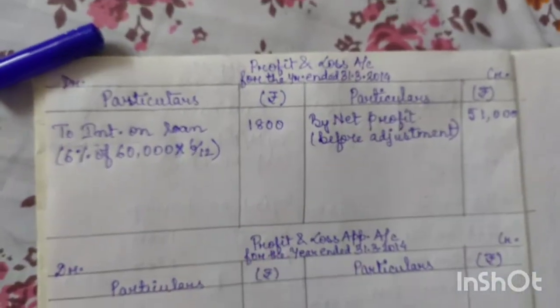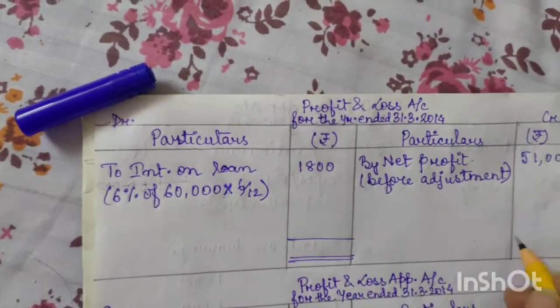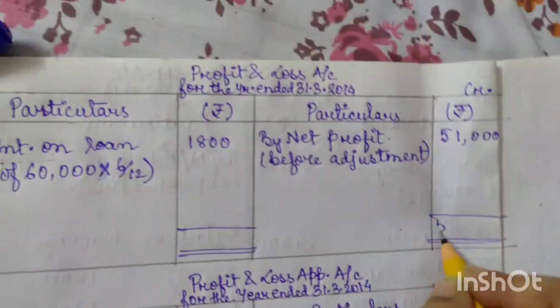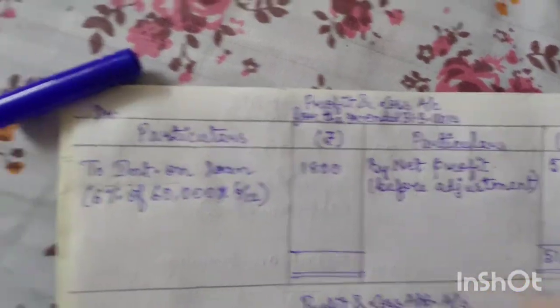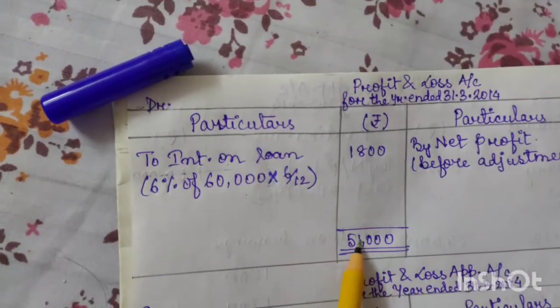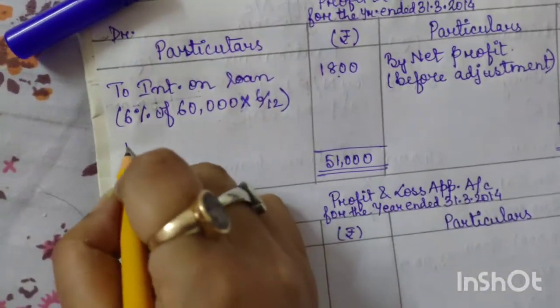Clear everyone? Now if we do the total over here, obviously this side is greater. It means 51,000. Here also we will write 51,000. Now from 51,000, if we deduct 1800, what will be our net profit?